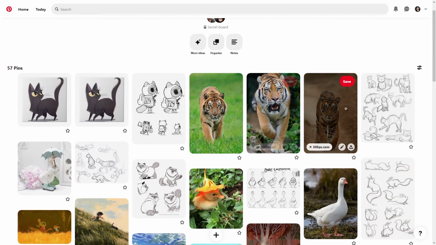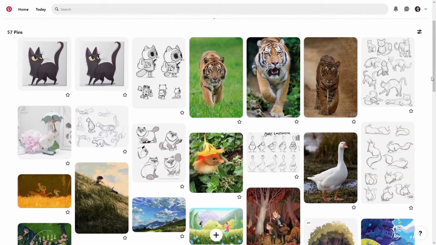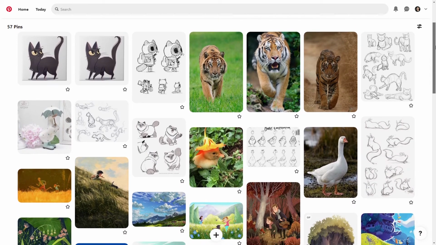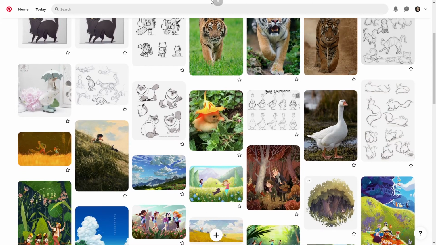Research. So, the first thing you need to do is research. I already had some idea of what I wanted to depict, something based on a childhood memory I had with my brother, so I just needed to look for a few references that captured the feeling I wanted to put on mine.